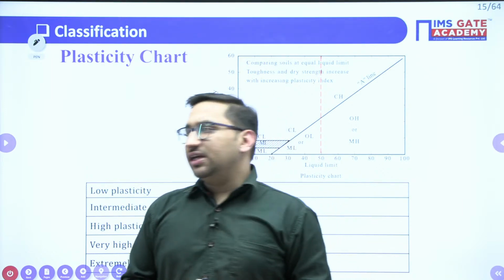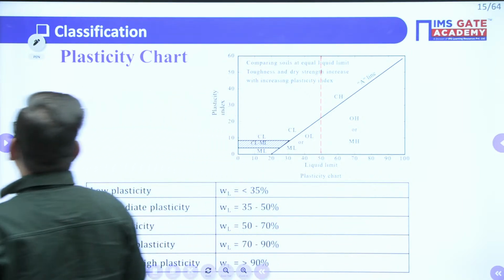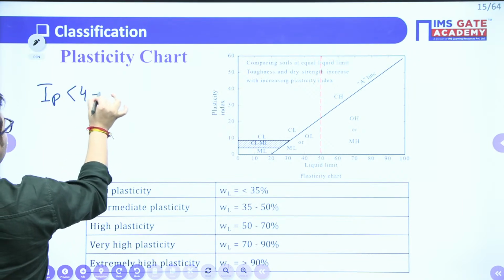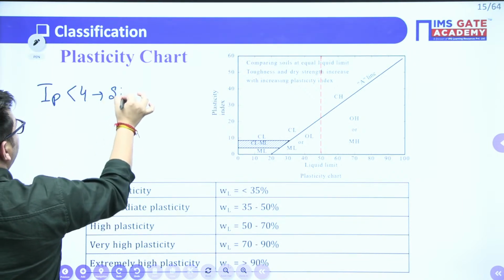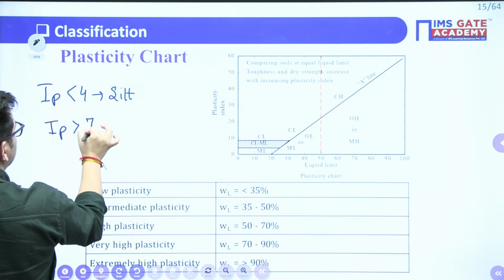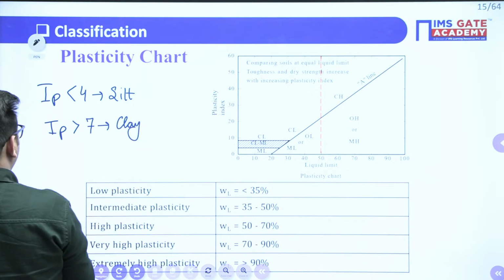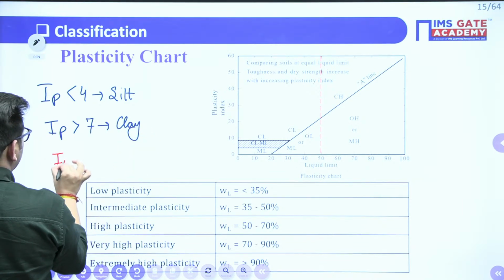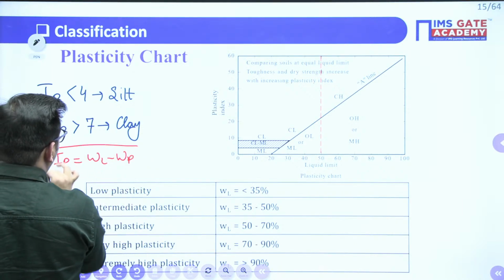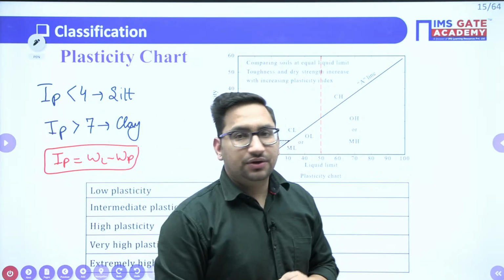And that particular thing you can do on the basis of the plasticity chart, or we also remember that if your IP value is less than 4, you say it is silt, and if your IP value, that is plasticity index value, is greater than 7, you call it clay, right? What is this IP? This IP is your plasticity index, nothing but liquid limit minus plastic limit. I hope all these things are known to you, as we are just going through the revision part, right?